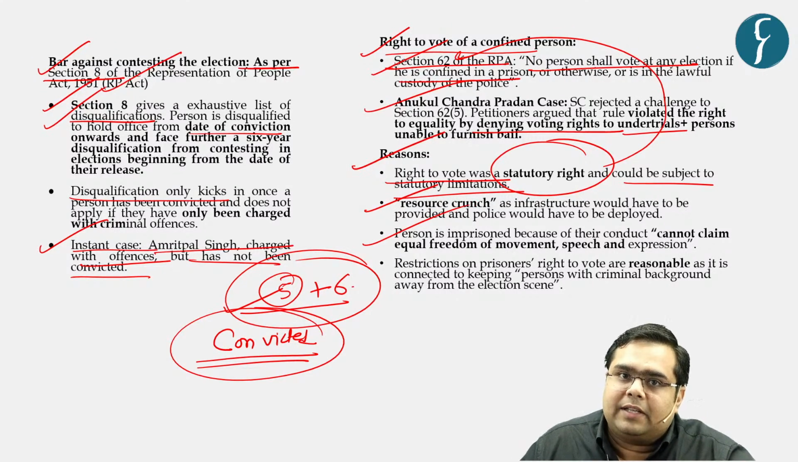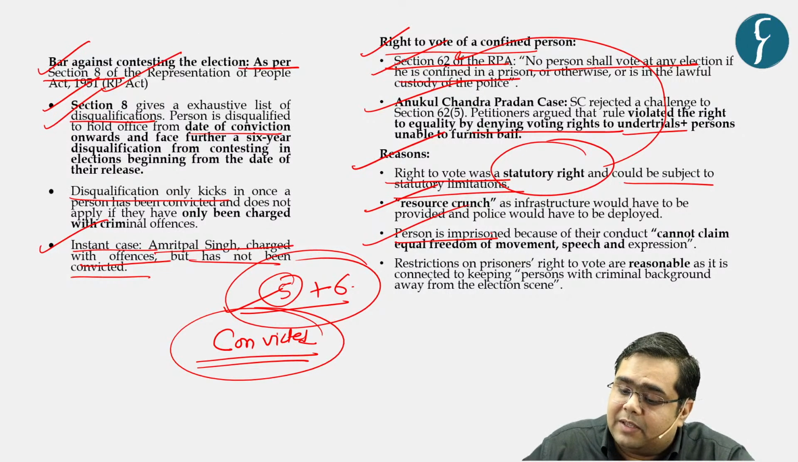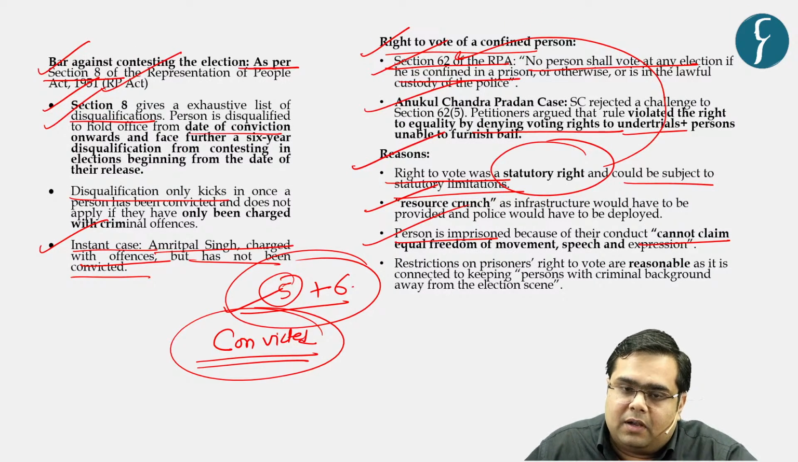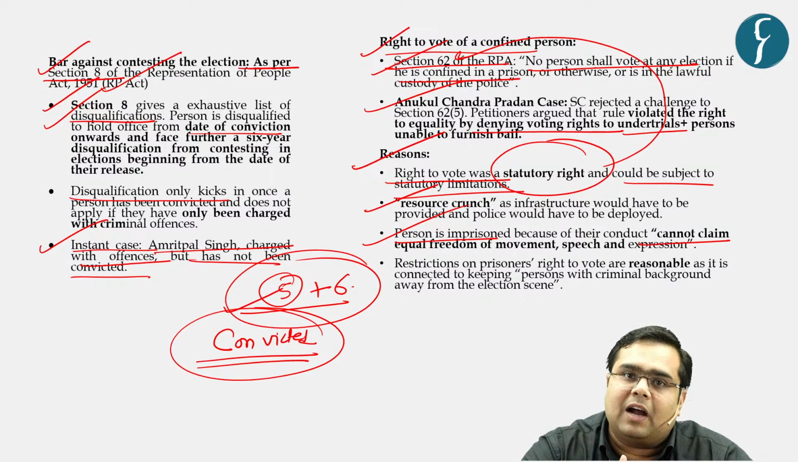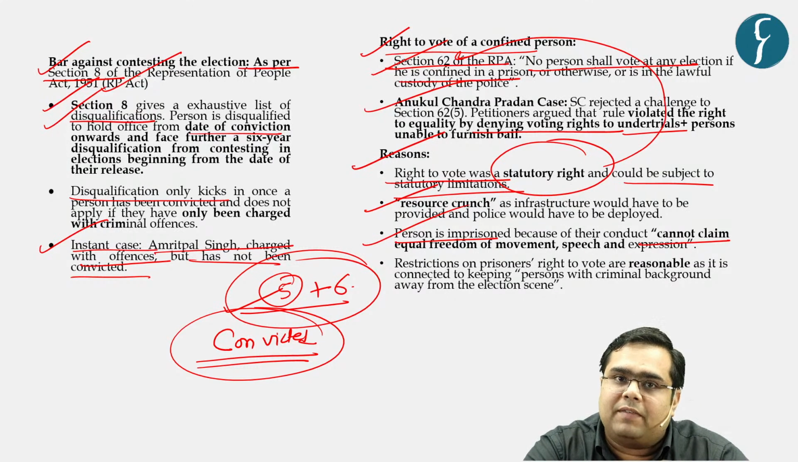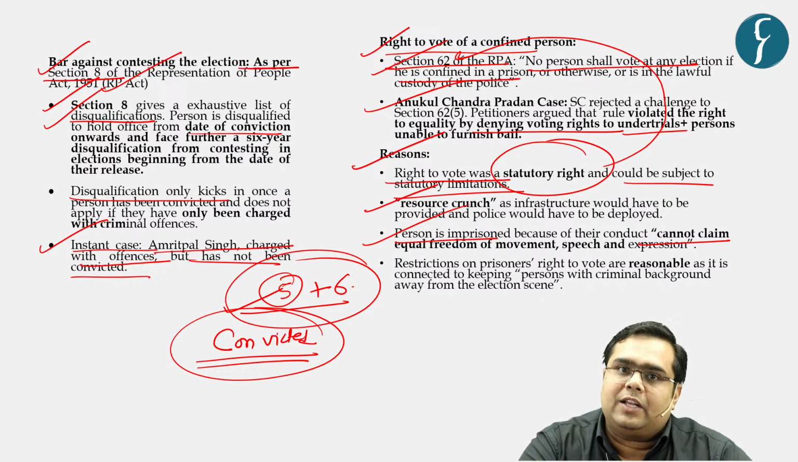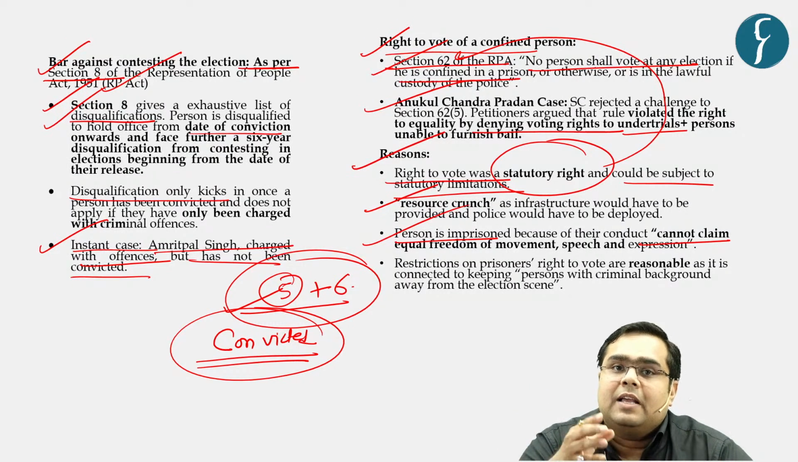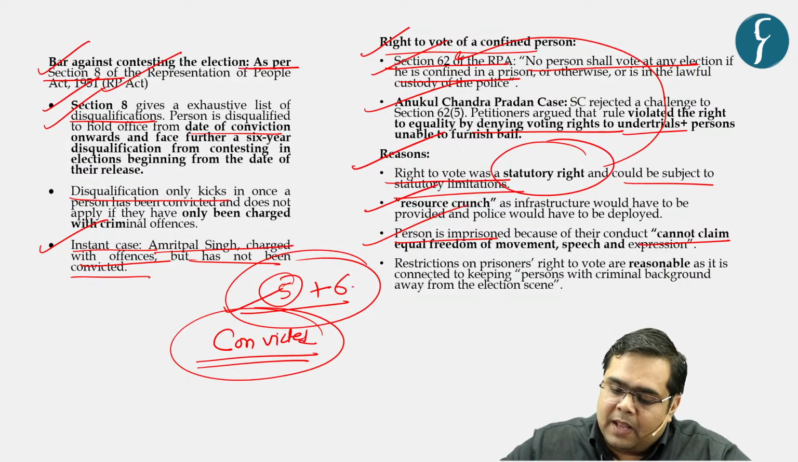Then, the next observation made by the court was with respect to a person who is imprisoned. The court said that a person is imprisoned because of their conduct, right? Because of that conduct, they have been imprisoned. There has been due process of law. They have been awarded the sentence based on the right to fair trial, and once they have been convicted, they cannot claim that they still enjoy freedom of speech, freedom of movement, and freedom of expression on an equal footing with a person who is outside the jail.